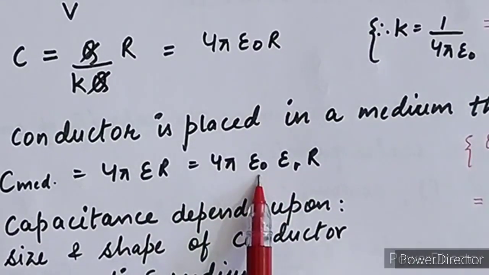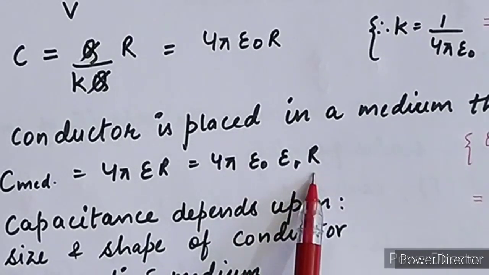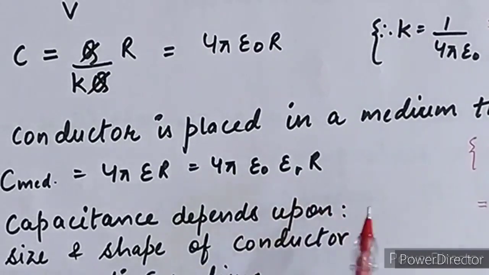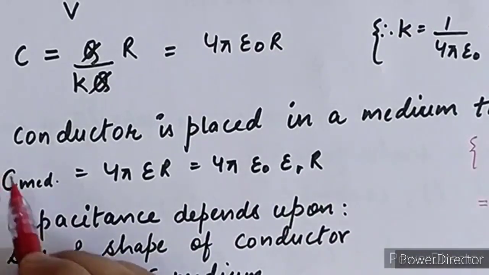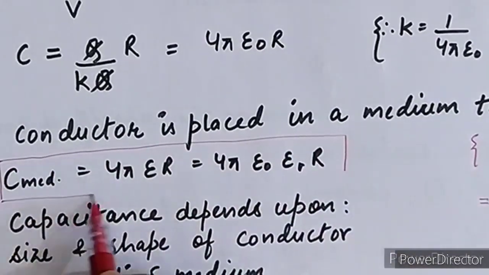Here epsilon naught is the absolute electrical permittivity in a vacuum or in air, epsilon R is the relative permittivity or dielectric constant, and capital R is the radius of the spherical conductor. So this is the formula of capacitance of a spherical conductor.